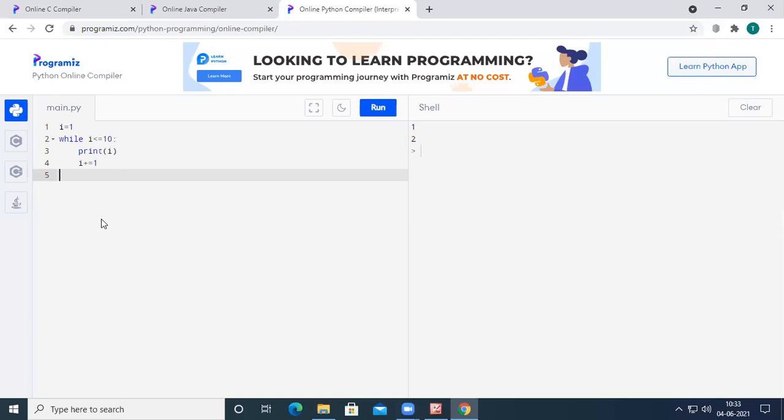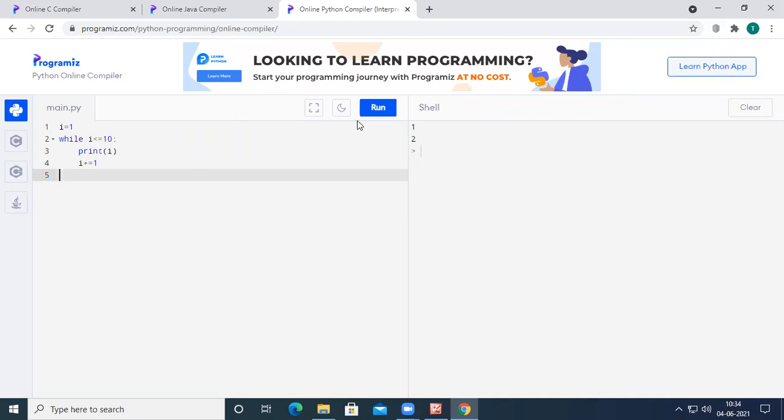We are going to again check the condition, again the condition is true, and it is going to print up to 10. Whenever the value of i is 10, 10 less than or equal to 10, the condition is again true, so it is going to print 10 on the output screen. After printing 10, i plus equal to 1, so i will become 11. And on 11, if we check the condition 11 less than or equal to 10, the condition is false. So because the condition is false, the program does not print 11, it will just come out of the loop.